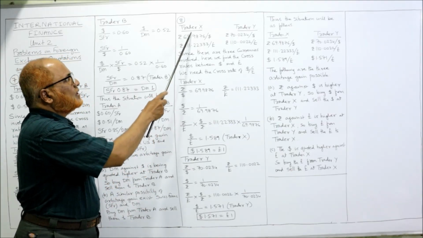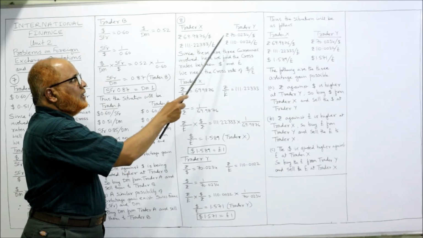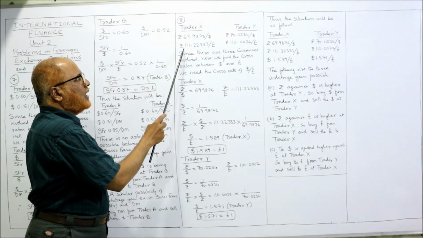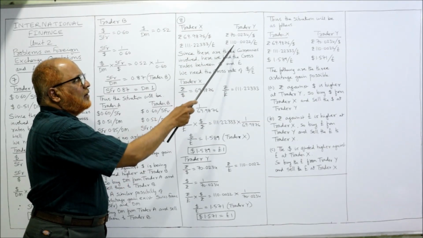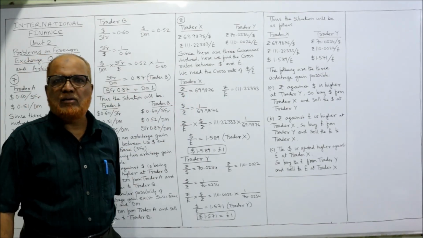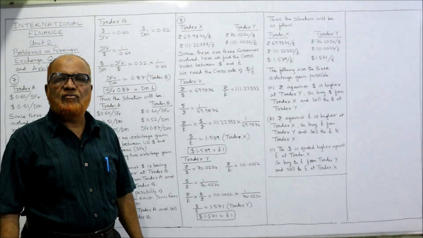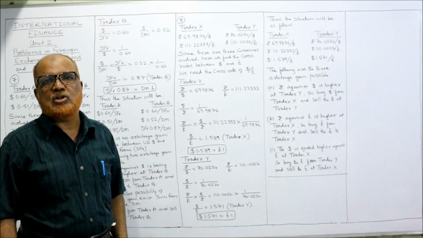Two quotations are given, trader X, trader Y, 69.9876 per dollar. Here 70.0234 per dollar. And pound rate is 111.22333 per pound. And Y 110.0022 per pound. These two quotations are given in the problem. Now, since there are three currencies involved, we can have triangular arbitrage.